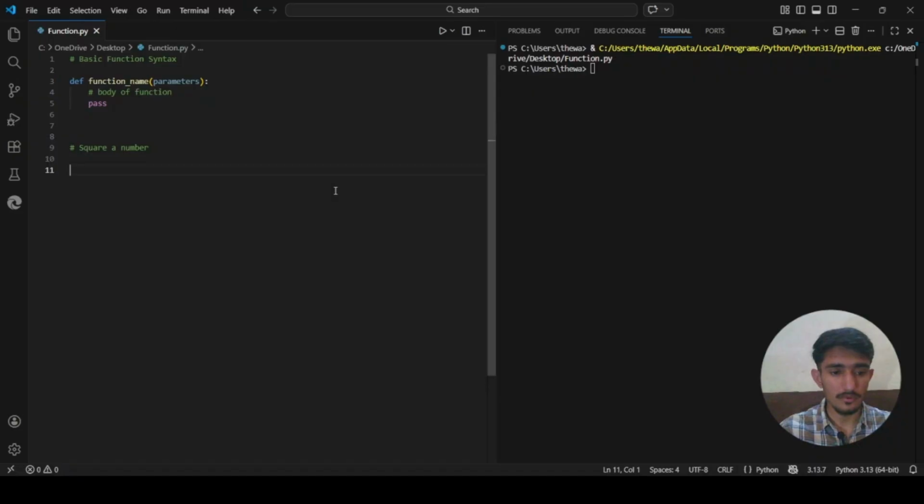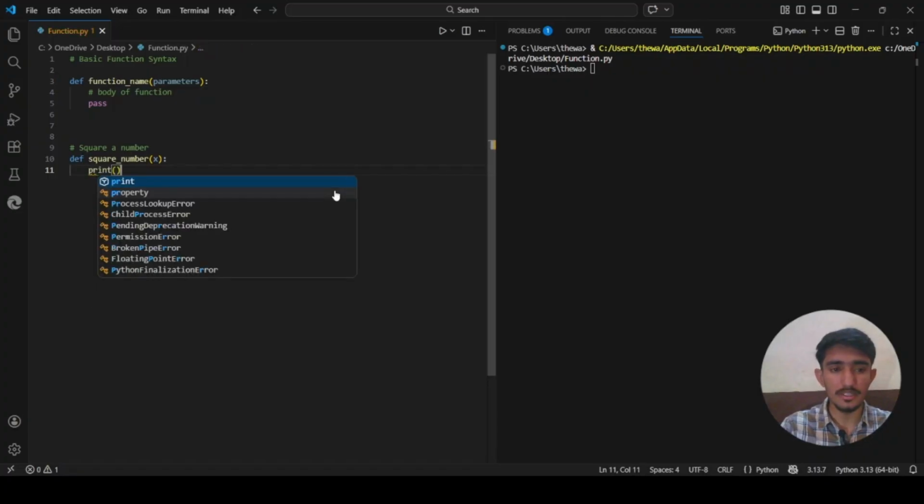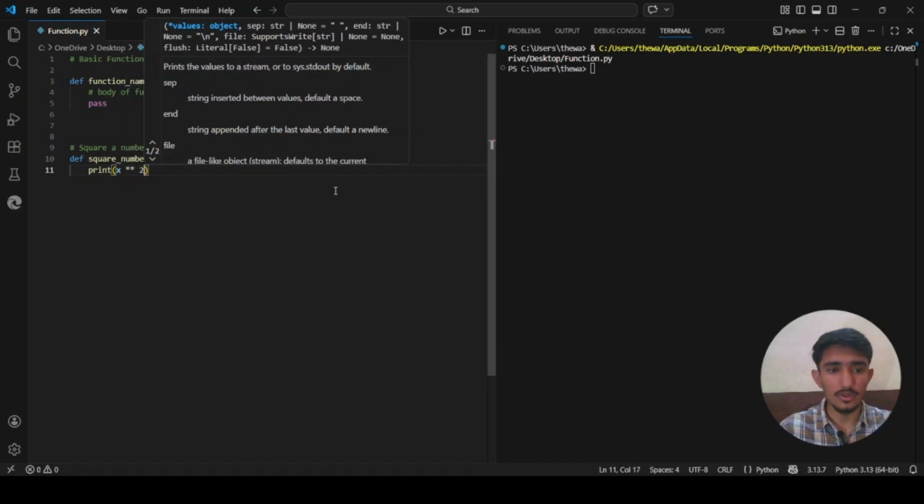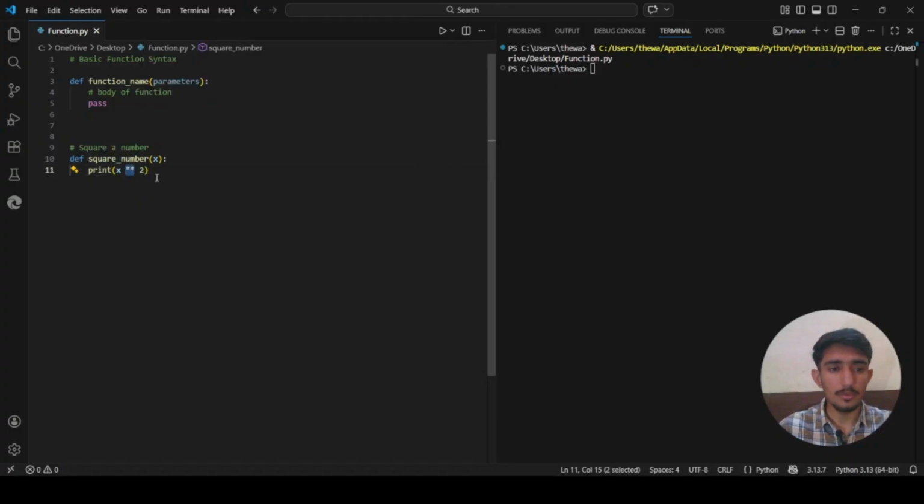So we will define a function. In order to define a function, we use the def keyword. After that, we use the function name. Let's give it square_number. After that, we write parentheses. Inside the parentheses, we write our parameter, let's say x. After that, colon. We hit enter. We will say print x double asterisk 2. This symbol is the power symbol.